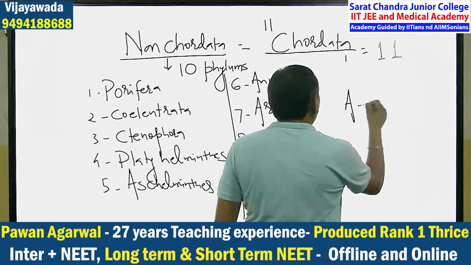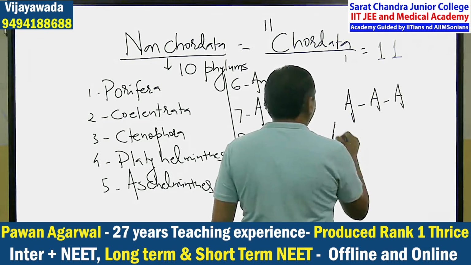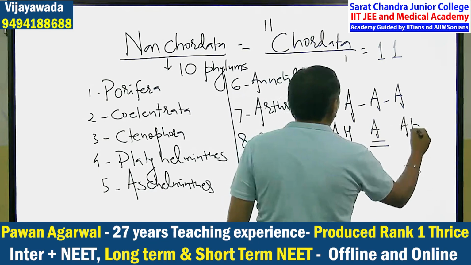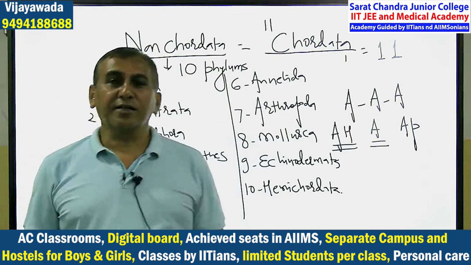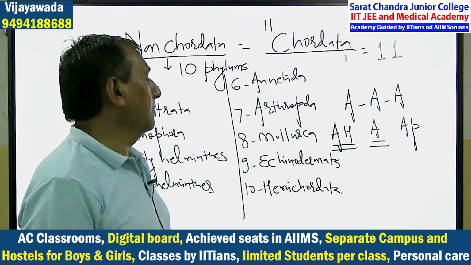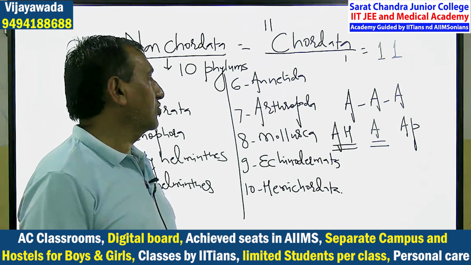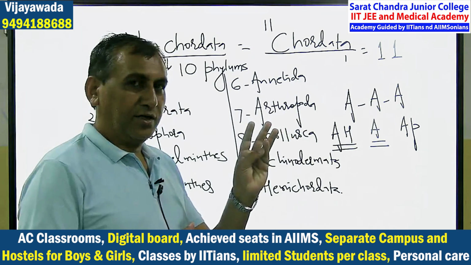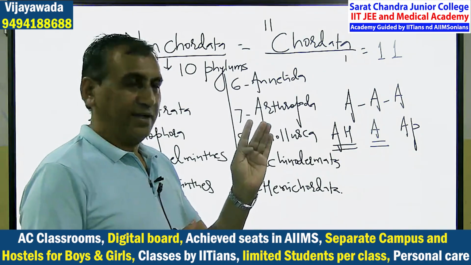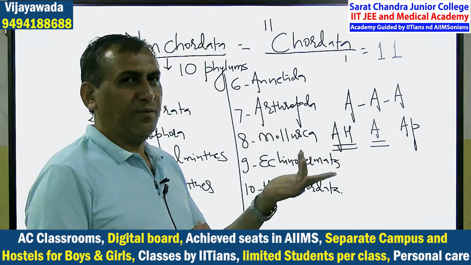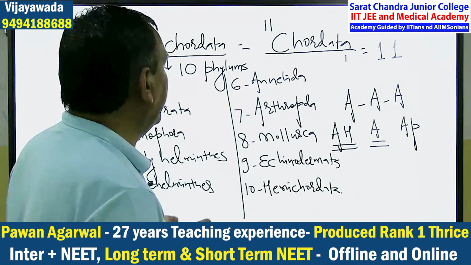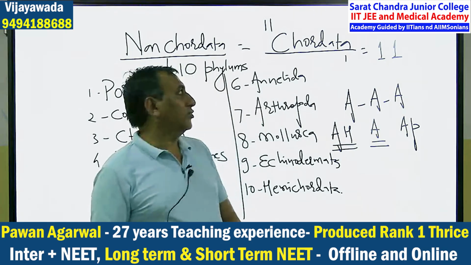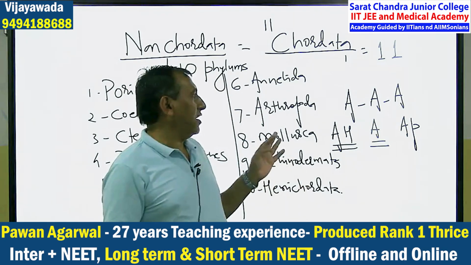You have to remember A. Aschelminthes, Annelida, Arthropoda. It is not RRR, it is A. Before it, Porifera, Coelenterata, Ctenophora, Platyhelminthes. After it, Mollusca, Echinodermata, Hemichordata. Easy? So in this way, you have to remember A. Aschelminthes, Annelida, Arthropoda.